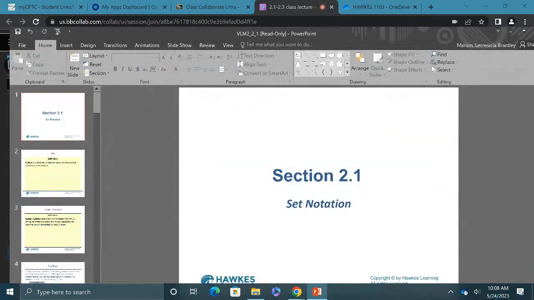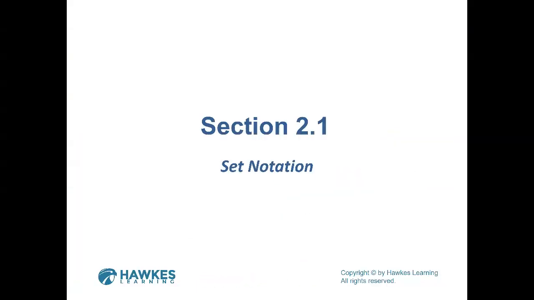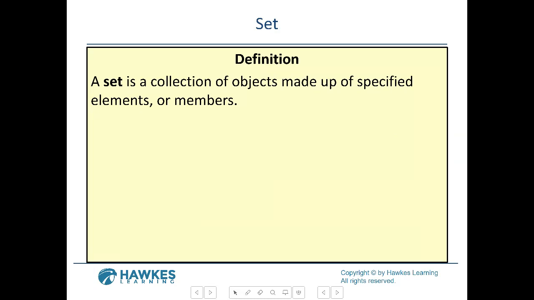All right, so the first section is 2.1. I remember when I first taught this, a lot of people say I'm just saying set and notation, all that kind of stuff. It does seem like the same word over and over, but they are different. So now we're doing set notation. You probably do not remember it from a long time ago. It's a little different. It's more going into the calculus, trigonometry side of math, but in the upper level, it's a little more than algebra. But we're not doing all the difficult stuff.